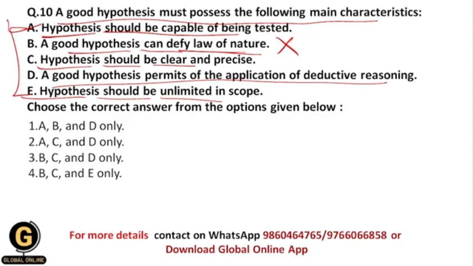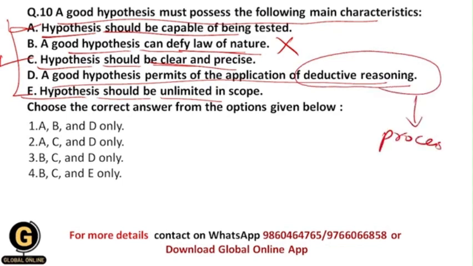All of you getting? And hypothesis should be clear and precise. Yes, this is again a main characteristic of a good hypothesis, because hypothesis should be clear and it should have clarity so that we can easily test it. Then hypothesis permits the application of deductive reasoning. Deductive reasoning is the process, or you can say approach, of a research.